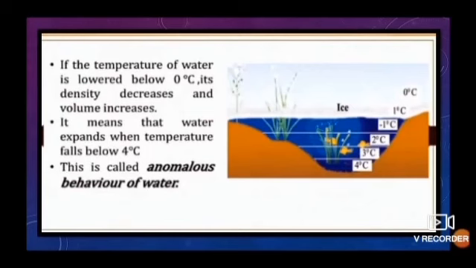Therefore, the density of water is maximum at 4 degrees Celsius. When the temperature of water is lowered below 4 degrees Celsius, its density decreases, but its volume increases. This is called anomalous behavior of water. Water expands when the temperature falls below 4 degrees Celsius. For all other substances, when the temperature is lowered, the density increases as the volume decreases, but water does not show this. This is a peculiarity of water.